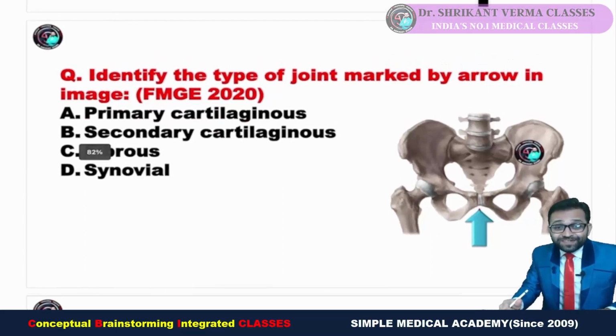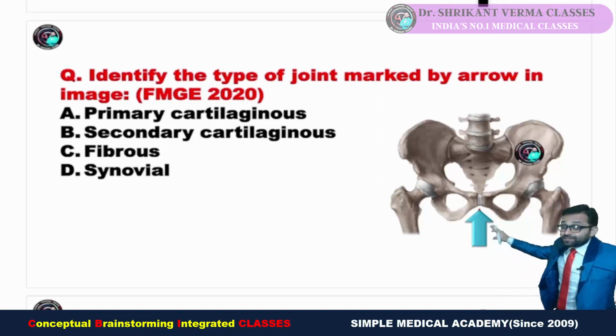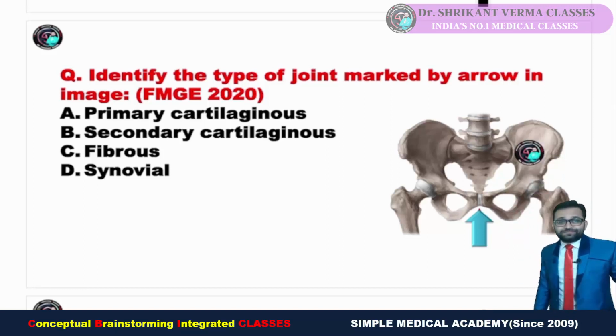If you say, sir, this was a new question, no, never. It was not a new question. The same question was asked by putting a cadaveric image, osteology image, images from different anatomy textbook atlases. Same question they asked. FMG 2020, identify the type of the joint marked by arrow in image.